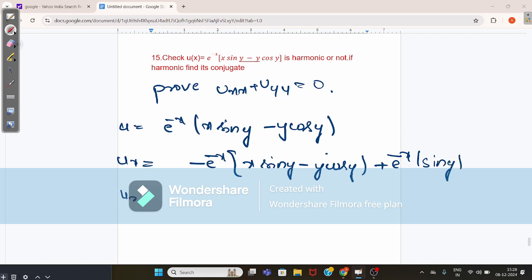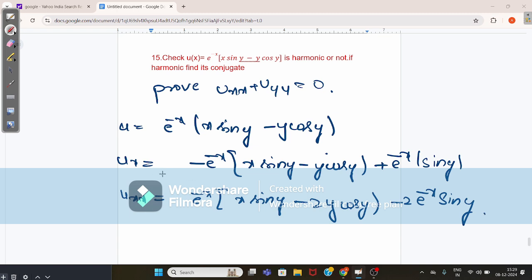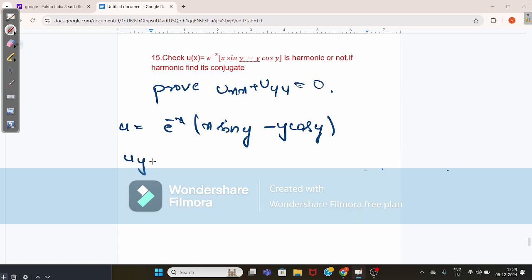Uxx value gives e power minus x sine y minus 2y cos y minus 2 e power minus x sine y. Now uy gives the value e power minus x cos y plus y sine y.